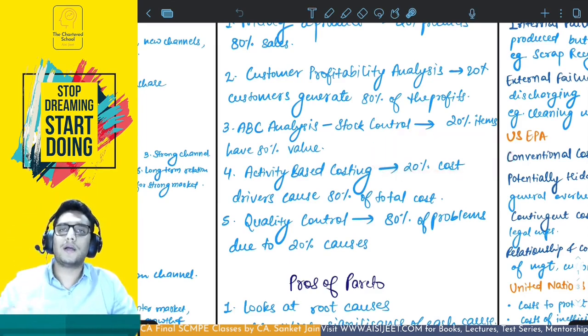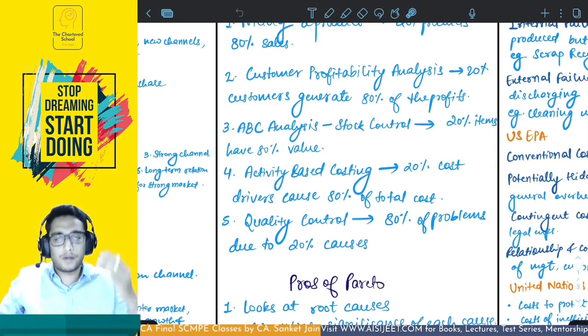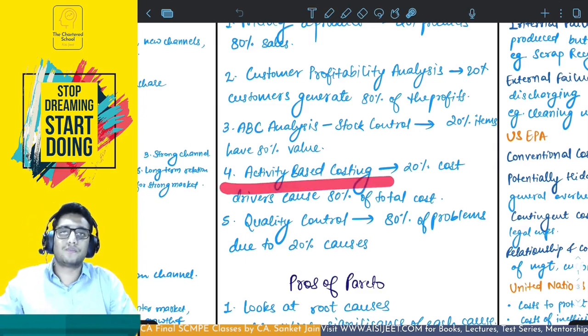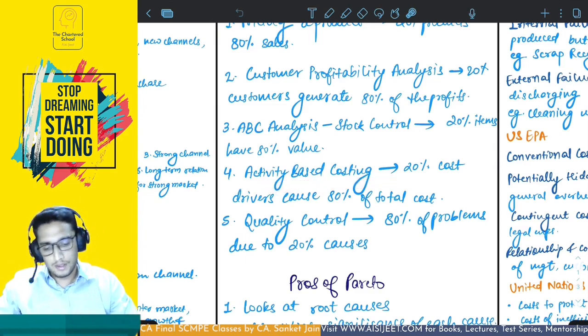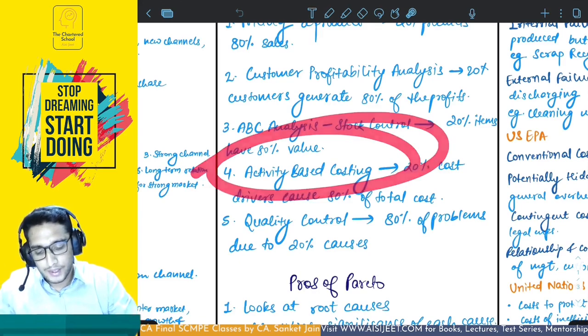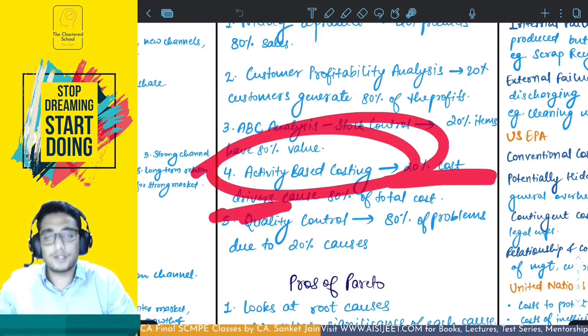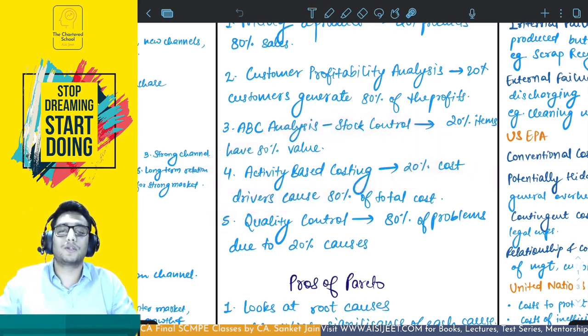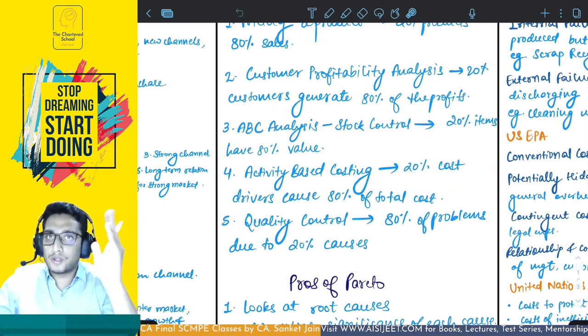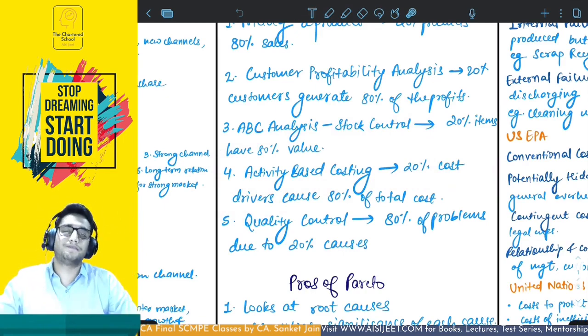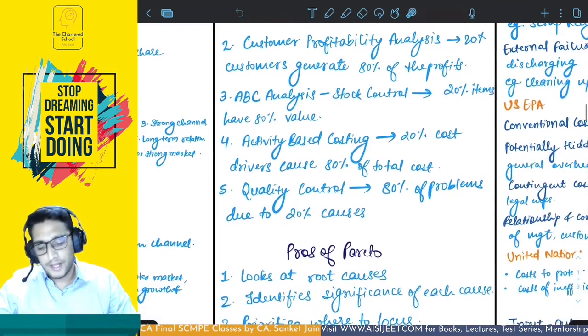When you are applying value chain analysis, you are trying to identify the activities, trying to focus upon them, identify which is value adding, which is non-value adding. So what you can do is use Pareto, identify the activities, then apply this Pareto analysis to identify these 20% cost drivers, 20% activities which cause the 80% of the total cost. You can focus upon these 20% activities first. Saves time, makes it more efficient. Yes. So decision making becomes easier.